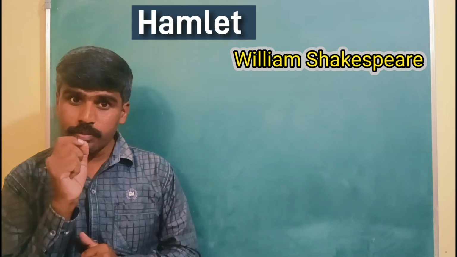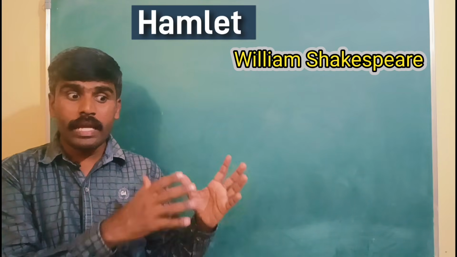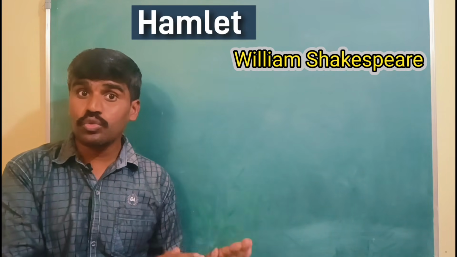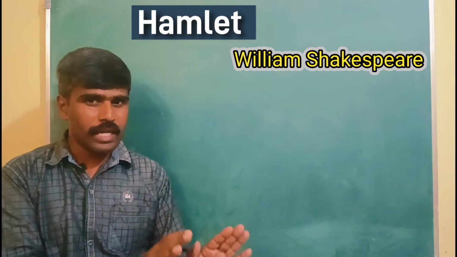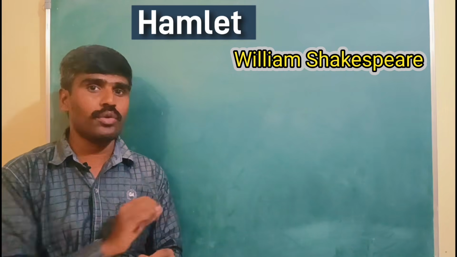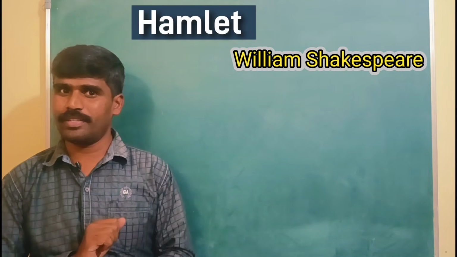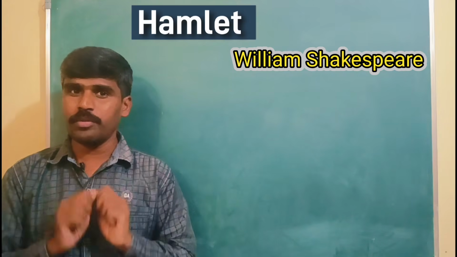He adds a specific scene in which a king is murdered by his own brother by pouring some poison. That's exactly what happened in his father's life. So that scene is included by Prince Hamlet. It is done intentionally to see the responses from the audience.